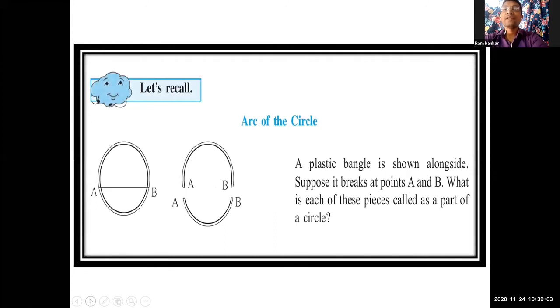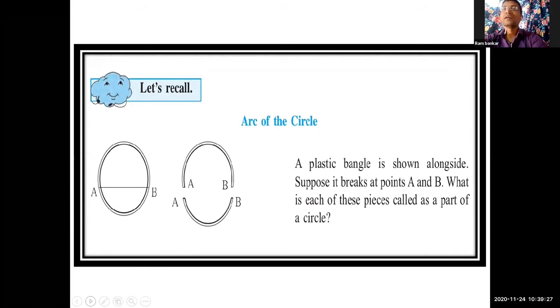So students, let's recall. I know everybody learned this lesson in previous standards also, in 6th standard, in 5th standard also. You know what is a circle, what is a square. Today we are going to learn some parts of a circle, that is the arc of the circle. What is an arc of the circle? You know bangle. Everybody knows bangle. What is a bangle? A bangle is in circular shape.